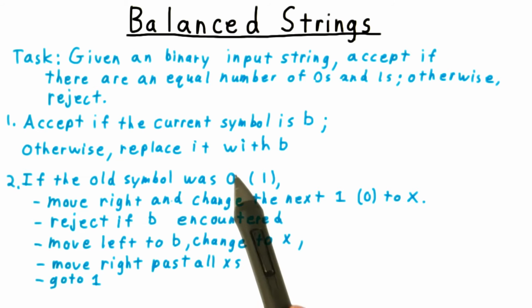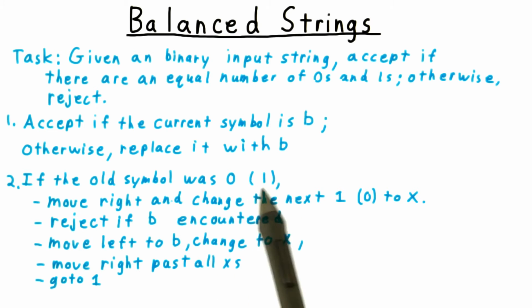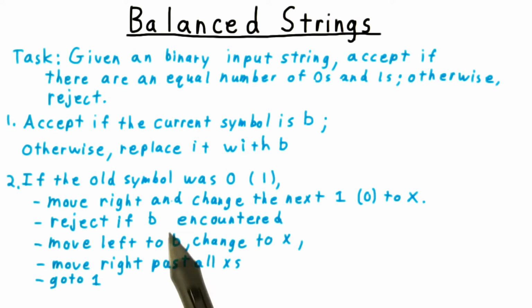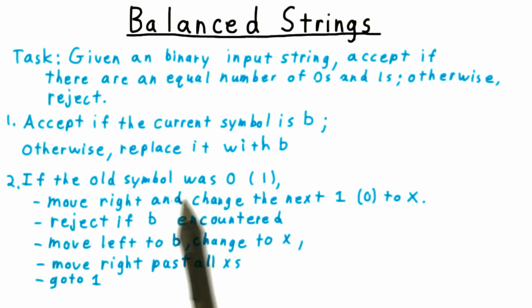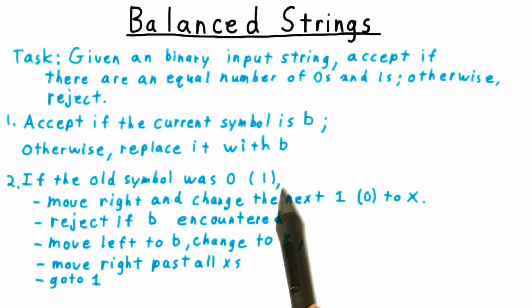If we don't find a match for whichever symbol we found here, then we reject. We found the blank, that means we reached the end of the string. If we did find a match, however, then we need to rewind to the next blank. That would be the one that we overwrote here, and change that to X to indicate that we've crossed it off. Then we move right past all the X's, and then we're ready to repeat, either finding a 0 or 1, and then hunting for its match.